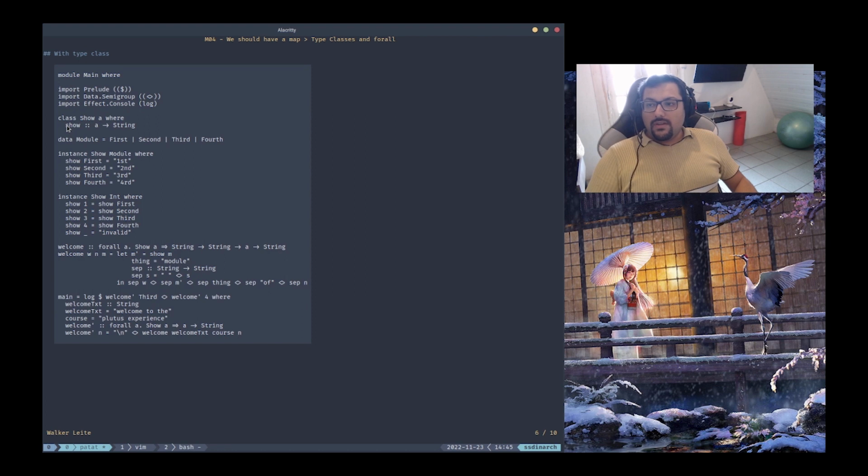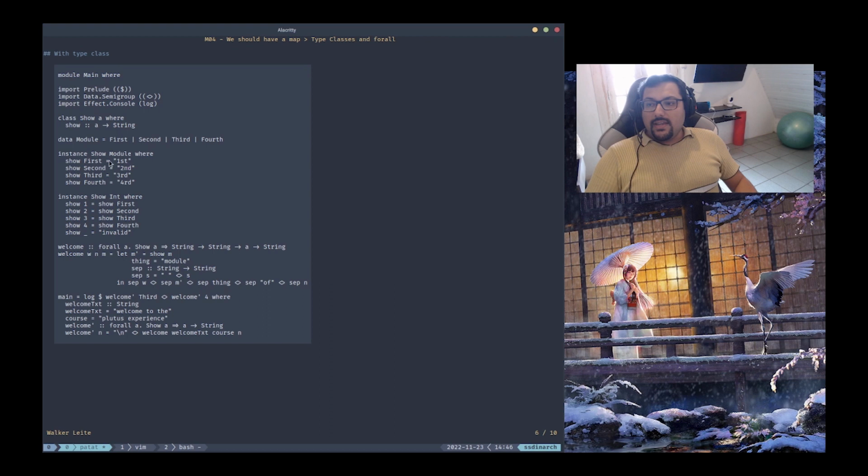So in OOP terms, it is more like an interface. You define how the function will work, and the type is going to be used for that. And the instance on the other side is the implementation of that given type. In this case, we have instances for both int and module for the show type class. And the way that we declare an instance is the same way we declare a type class. We just change the class term to instance, use the same type class name, and place the type here.